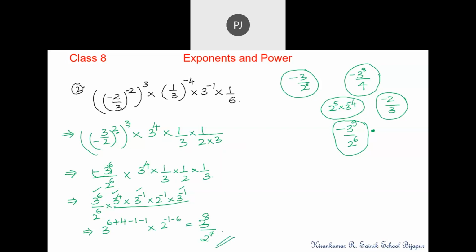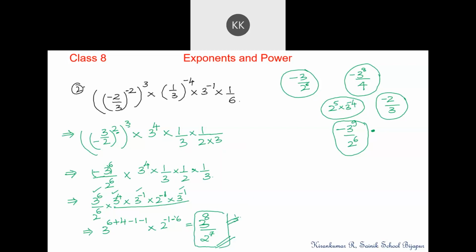Not 5 here, 7, sir. Here minus 1 is there. Minus 1 power is there, sir. This 6, when you take it in the numerator, it becomes minus 6, no? So minus 1 minus 6 will be minus 7. So we get 2 to the power of 7. This is the correct answer. So you wrote plus 7.